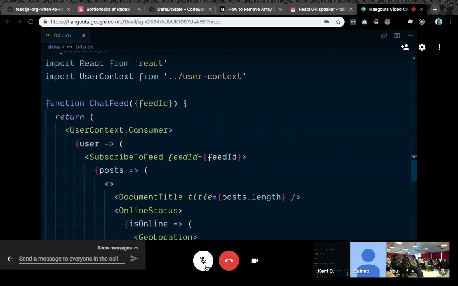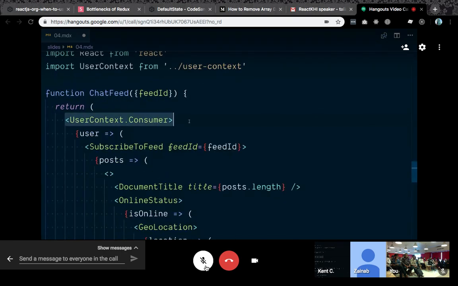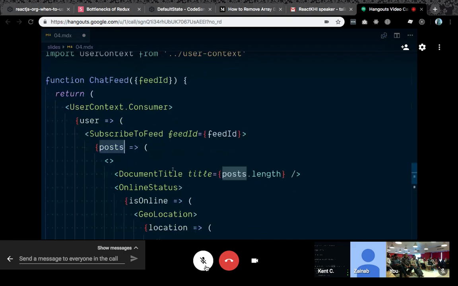But let's walk through this mechanism for using logic. We have React context, which by default allows you to use the consumer, which is a render prop based API. Then we subscribe to the feed with a feed ID, and that gives us our posts.